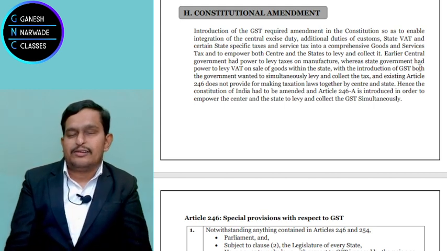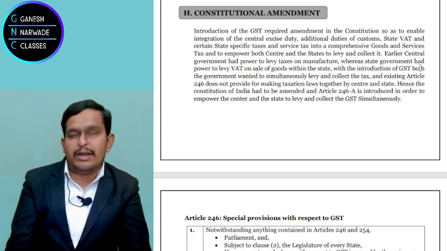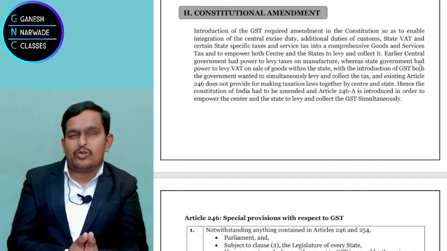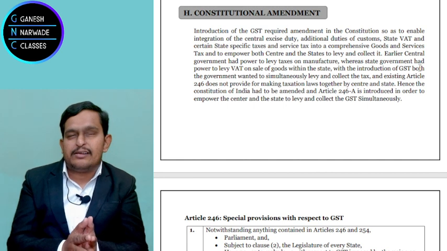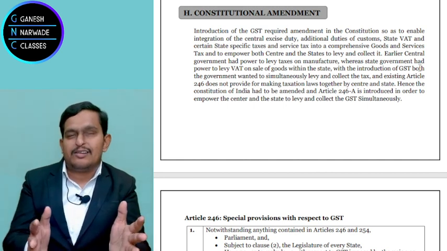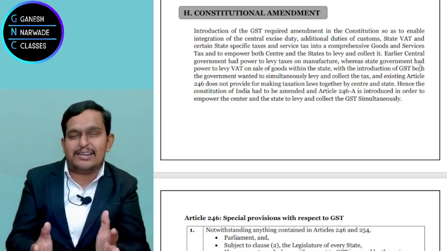Now the government proposed the constitutional amendment bill 122. So we can say the 122nd constitutional amendment bill. And because the government wanted to bring GST faster, it went to the parliament, a lot of discussions happened in Lok Sabha, Rajya Sabha, so many controversies, discussion, understanding, disagreement, right?